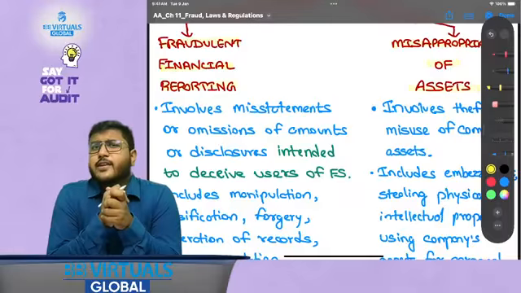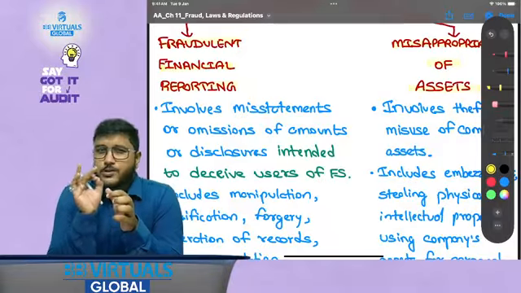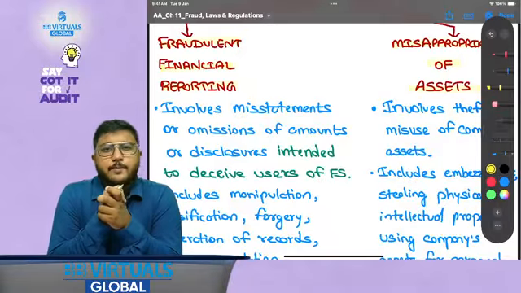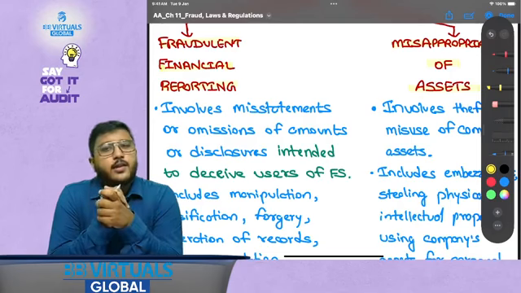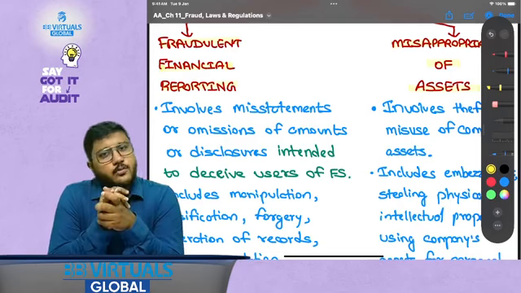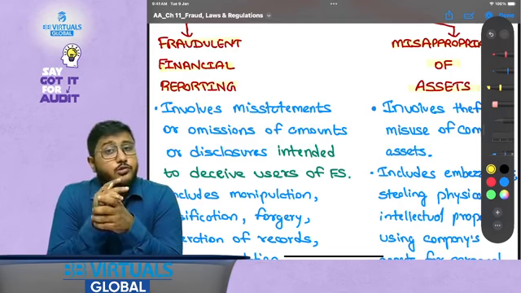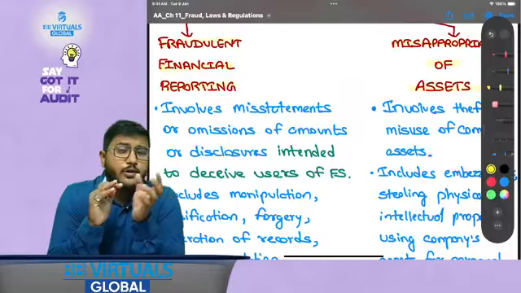For example, we took one example of a watchman who used to steal one chocolate from the warehouse of a company for his daughter. Now this particular watchman was doing what? Misappropriation of assets only. And we also took one more example where one of the accounting heads was doing what?